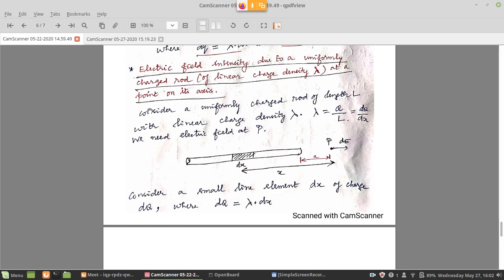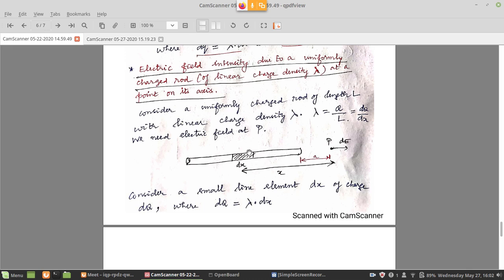This is specifically given, it is at a point along the axis of the rod. It is not at some arbitrary point. That we will do next. For the time being, we will do it for a rod at a point along the axis. Along the axis means this is the axis of the rod and it is parallel to the x-axis. So at any other point on the x-axis, what will be the electric field due to this rod?